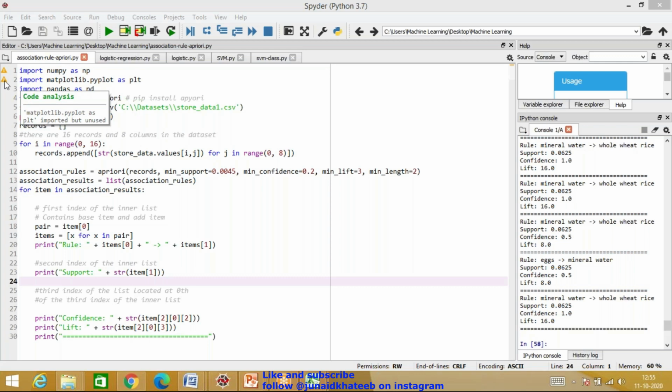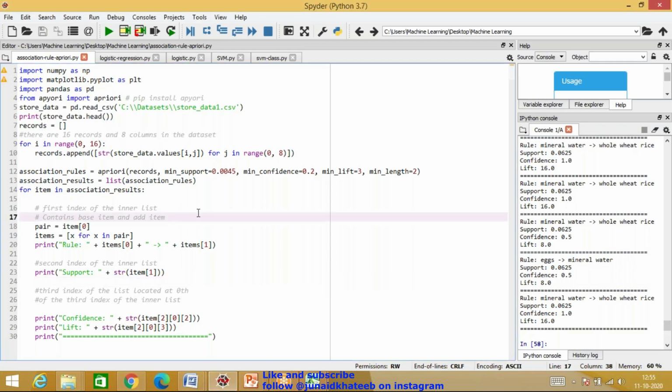Fawaz, I guess this answers your question. I had imported something, but I have not used that in this particular function. That is why it is giving me those errors. It's not an error, it's just a warning. It is just highlighting that you've not used it.